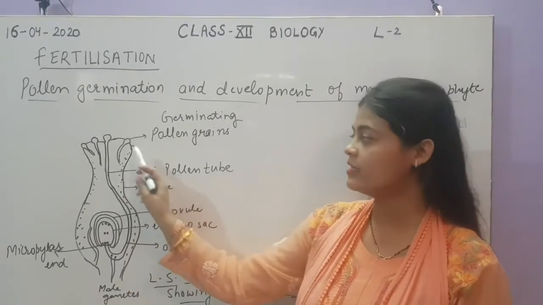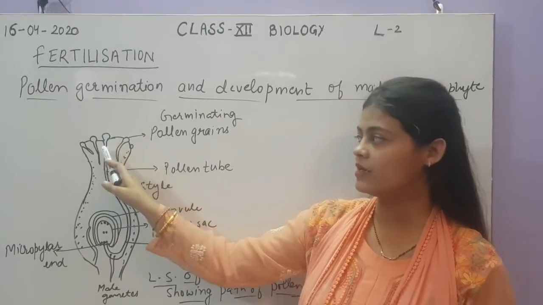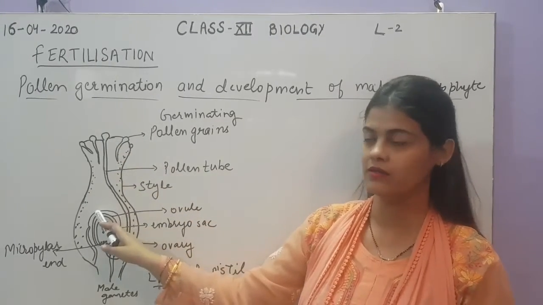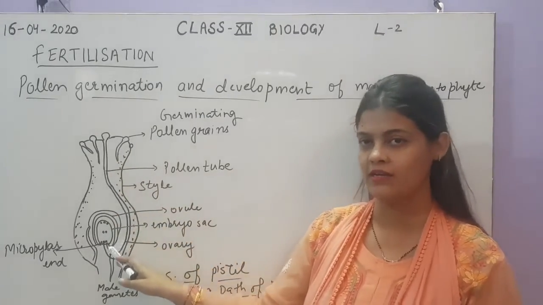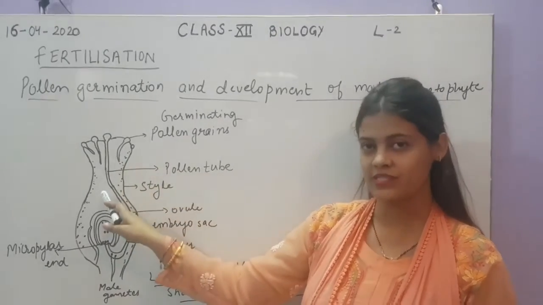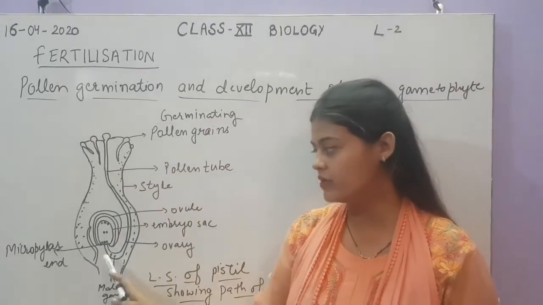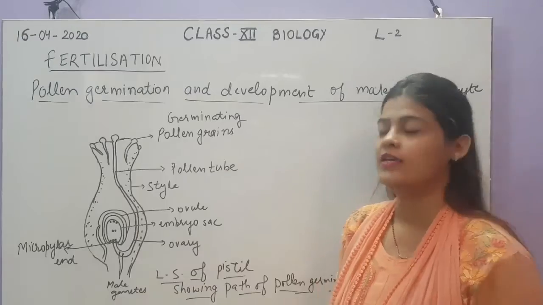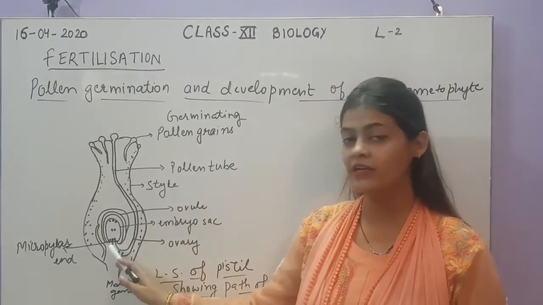The pollen grain falls over the stigma, moves through the tissue of the style, dissolving it, passes through the style and reaches the ovary, and then the ovule.